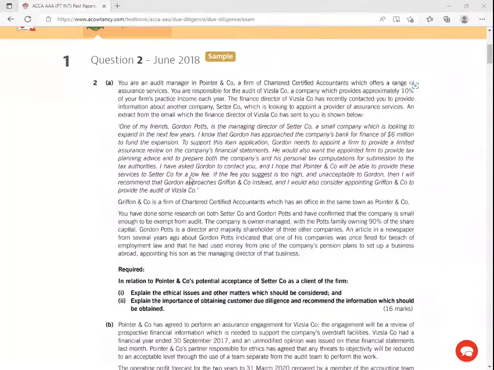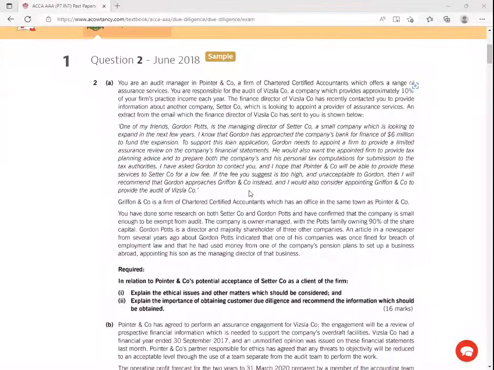For a low fee. So here again, I'm seeing something very bad. They would want me to do quite a lot for very little. So the question will be, will this business make what we call commercial sense? If it's not profitable, it's not going to be viable on my side, right? Now, if the fee you suggest is too high and unacceptable to Gordon, then I would recommend that Gordon approaches Griffon and Company instead. What is that to me? This is intimidation. This guy is intimidating me. He's becoming overbearing on me.